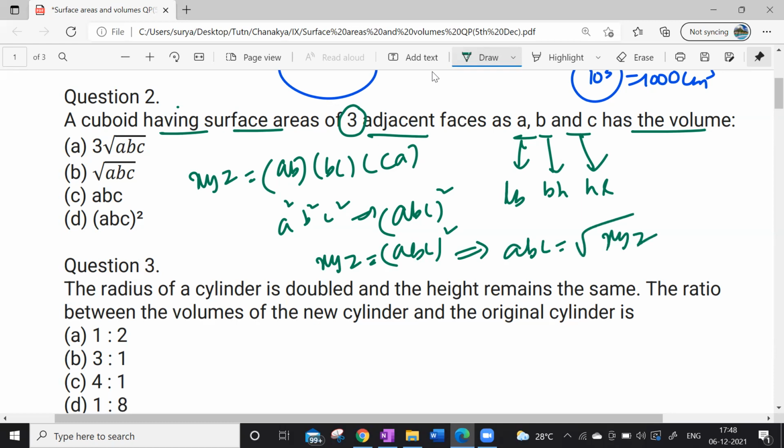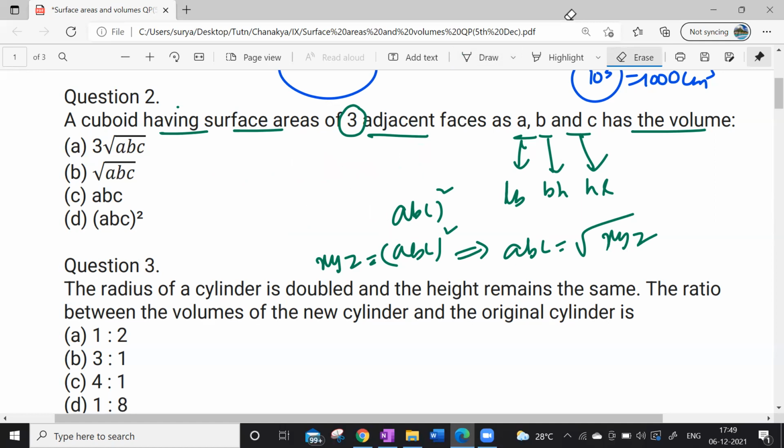So XYZ, which means what? What is the volume? Which of the following options is going to be satisfied here? Option B, sir, root XYZ. Sir, I didn't understand one thing. Should I explain it with faces as A, B and C? No problem. Anyhow, you have explained it well.